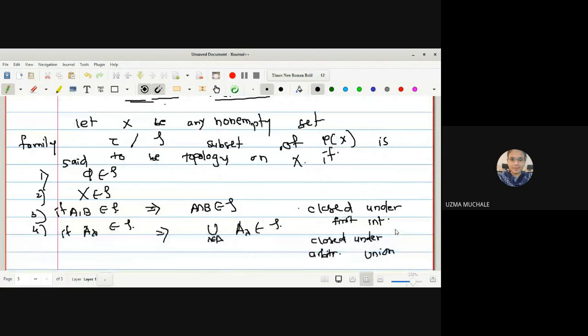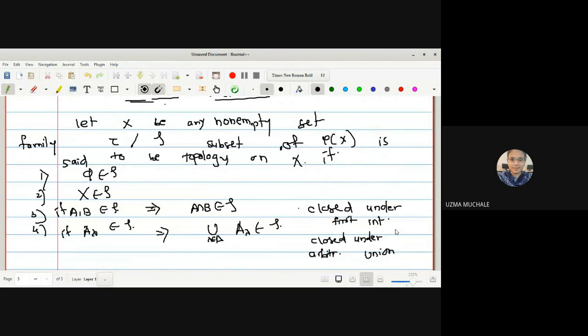Whether in a metric space or in a topology, we have proved that the empty set and the whole universal set, whatever you are considering, either denoted by U or the whole real line, is always an open and closed set. So what is the next one? The first two are not a problem. The second, third, and fourth are the things we have to think about. What is given to us? We have been provided that A and B are members of tau.